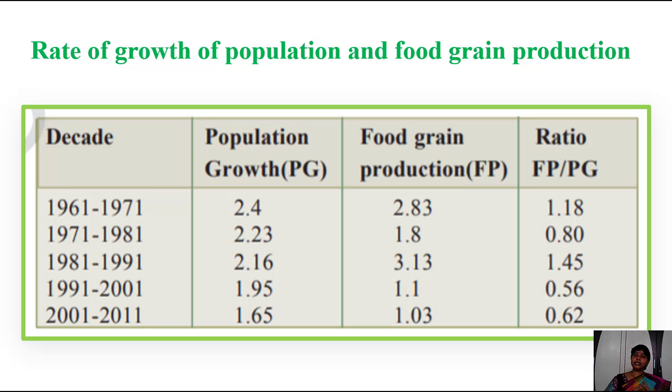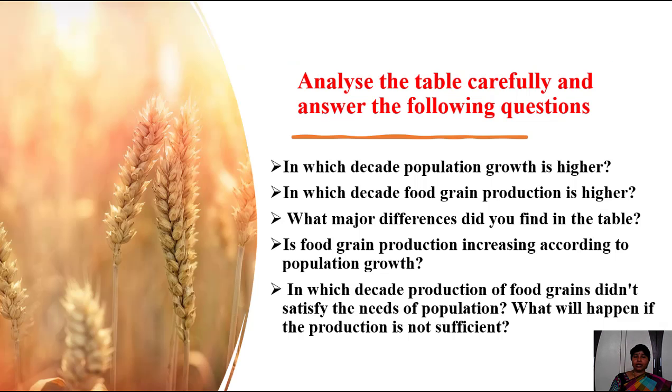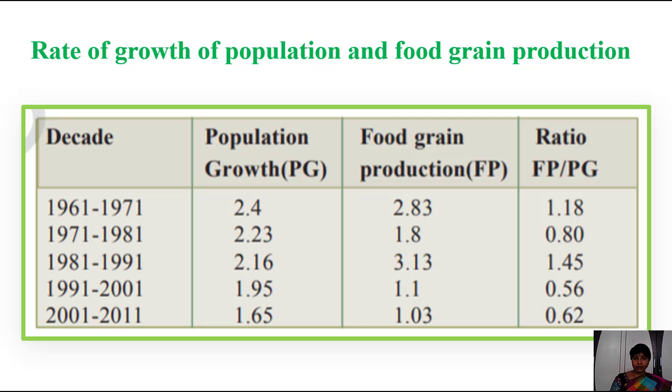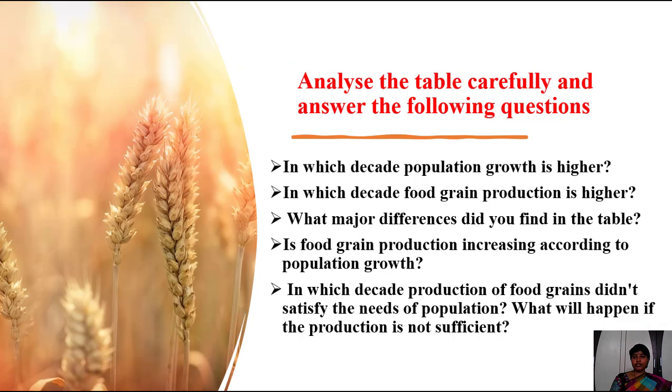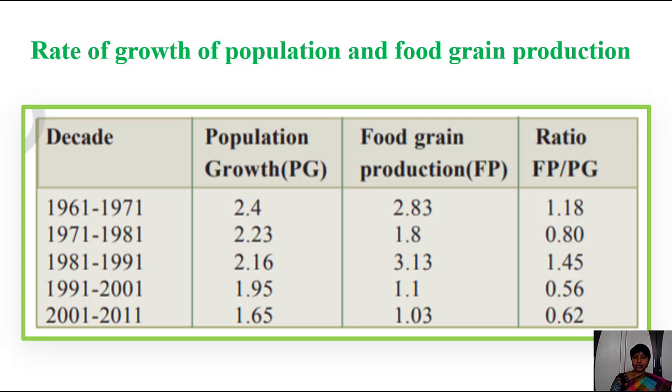Okay children, I want to ask you some questions on this table, so keep in mind the ratios of each decade. In which decade is population growth higher? 2.4, that is 1961 to 1971. In which decade is food grain production higher? That is also the same, no, in 1981 to 1991.